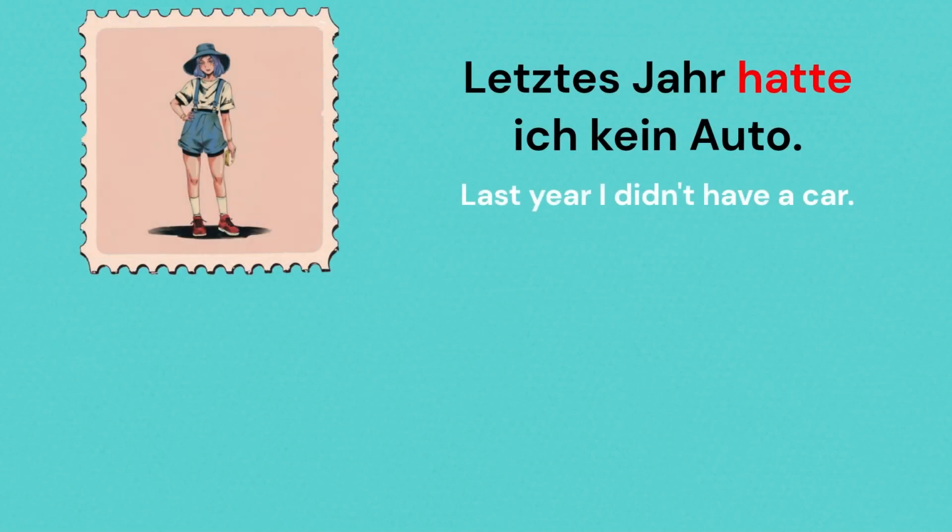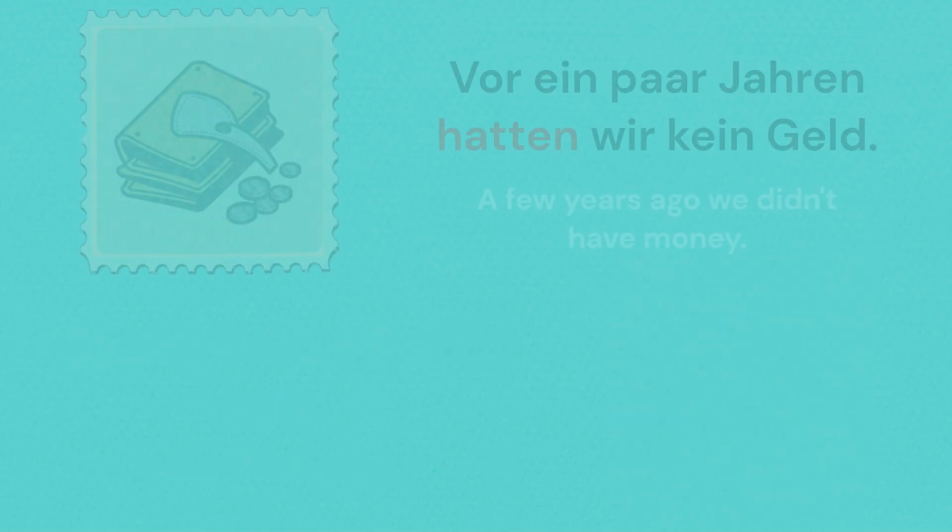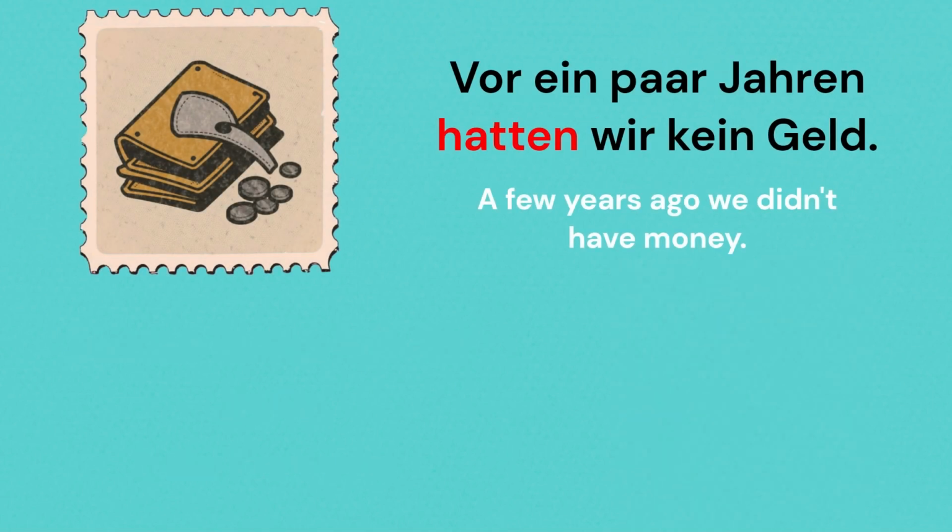Letztes Jahr hatte ich kein Auto. Heute habe ich ein Auto. Here's another example. Vor ein paar Jahren hatten wir kein Geld.